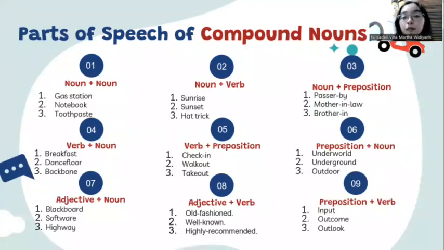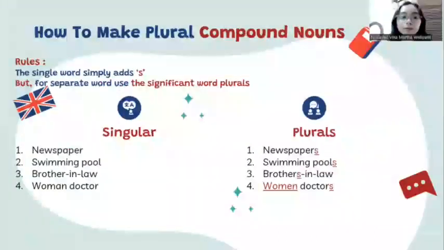As I've said before, there are lots of parts of speech for compound nouns and ways to create them. You can also use noun plus gerund, gerund plus noun, like that. But I just put 9 of them in my PPT. Then I think that's clear. Let's move to the next slide.